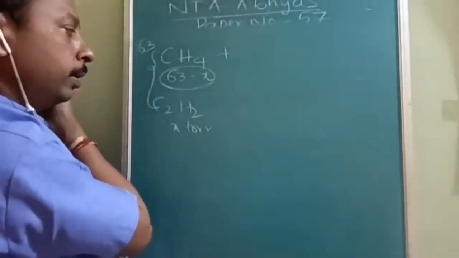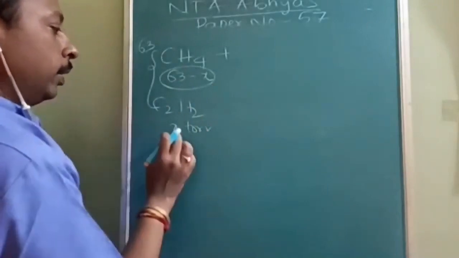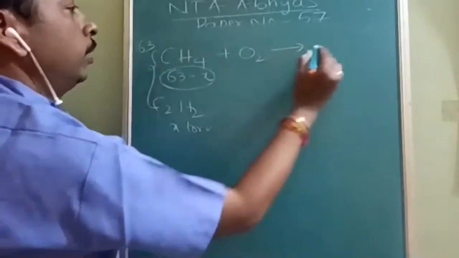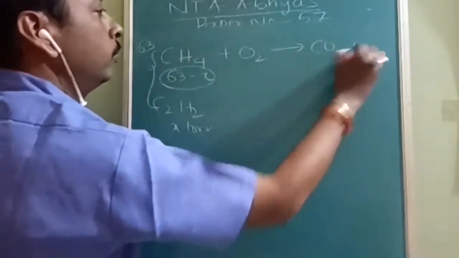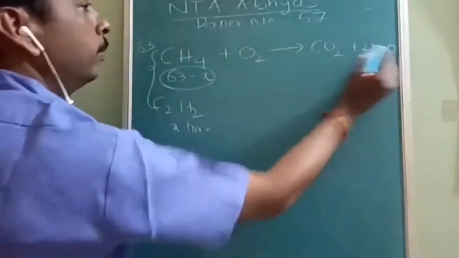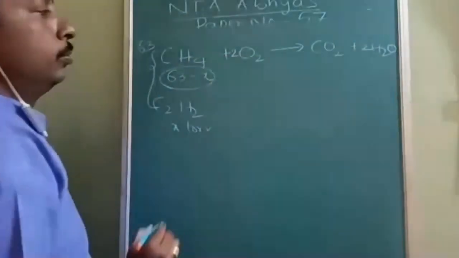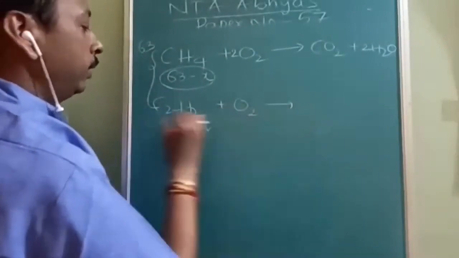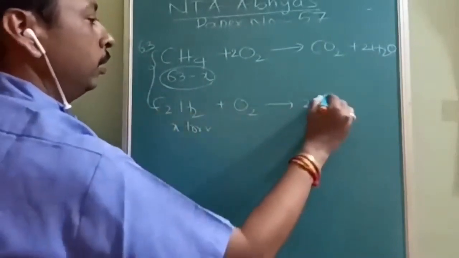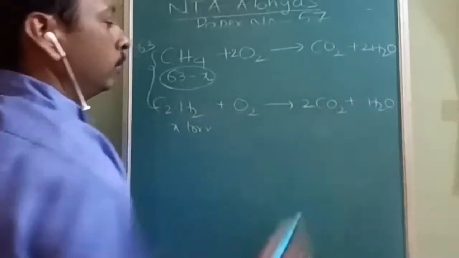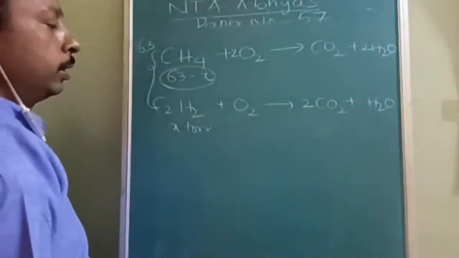Because total is 63 torr, this pressure is going to be 63 minus X and this pressure is going to be X torr. When CH4 undergoes combustion, it is going to give 1 mole of CO2 and 2 moles of H2O. For balancing purposes, I have to write 2O2. Now it is balanced. Same way, the combustion of C2H2 is going to give CO2 and H2O. Understood? Any doubt in this one?